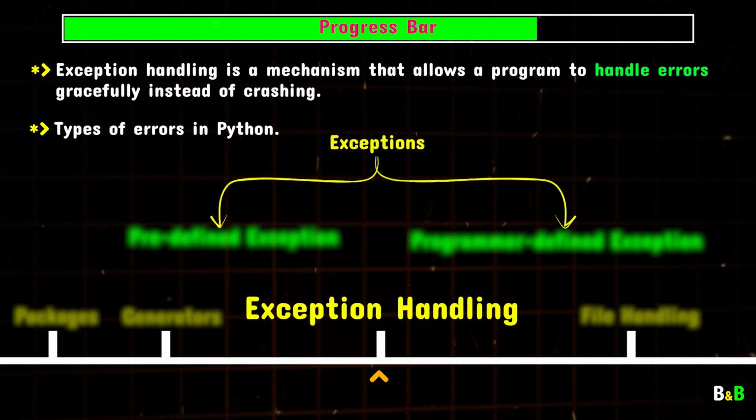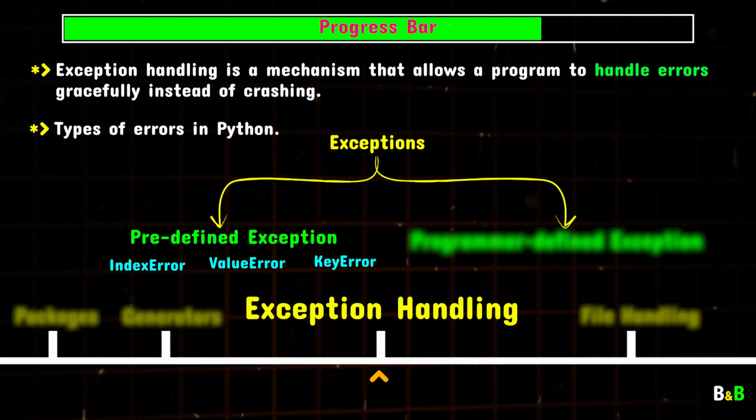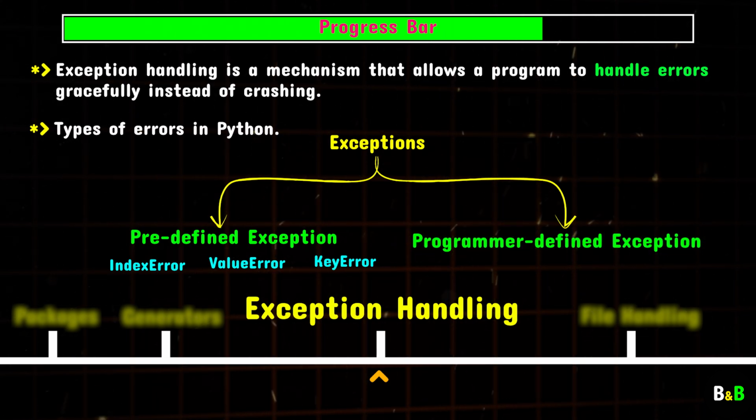Next, we'll explore the types of exceptions in Python. We'll begin with predefined exceptions. These are built into Python, like IndexError, ValueError, and KeyError. Then we'll learn about programmer-defined exceptions, where you can create your own custom exceptions to handle specific cases in your program.